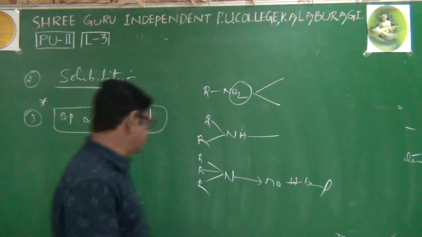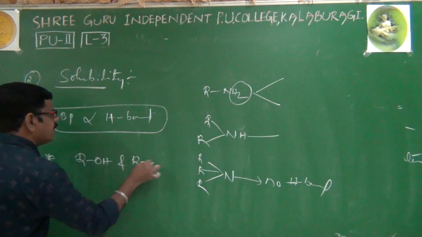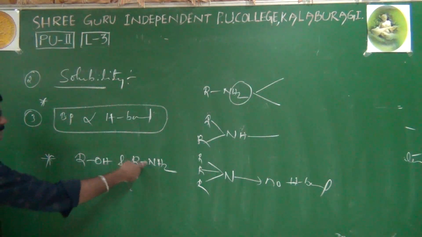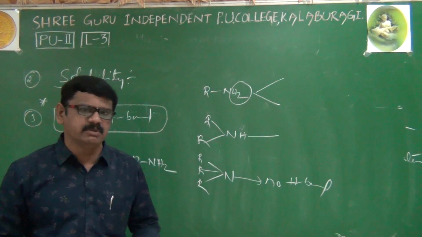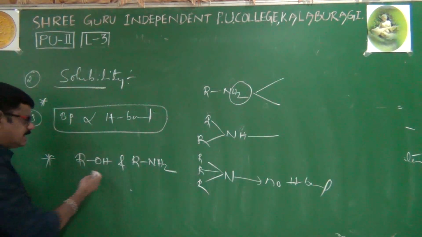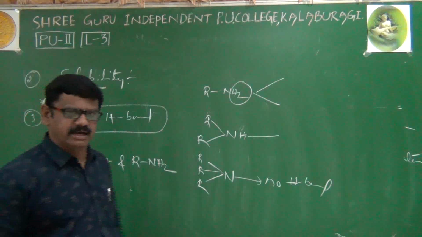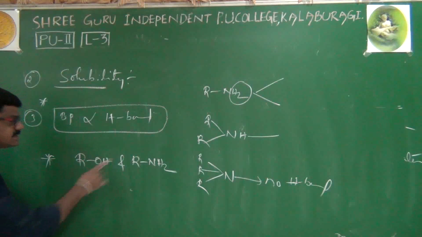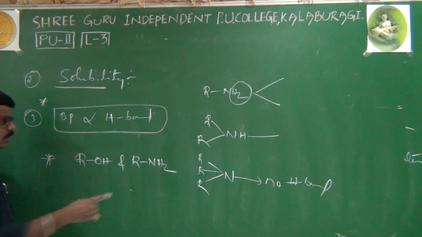One more important point. If you compare an alcohol and an amine of the same molecular mass, which compound's boiling point will be more? Generally, boiling point depends on molecular mass; more molecular mass, more boiling point. But here the condition given is that both have the same molecular mass. In this case, you have to remember that the alcohol's boiling point will definitely be more than the amine's.